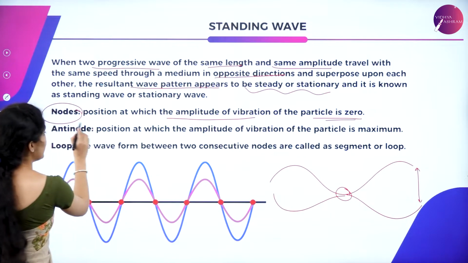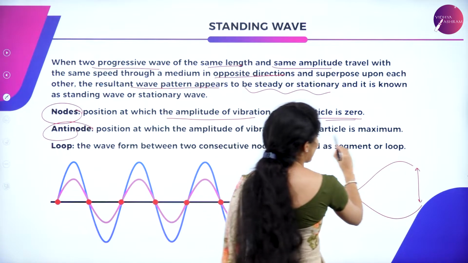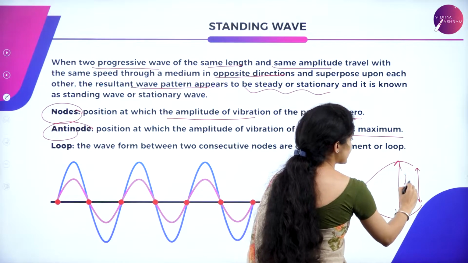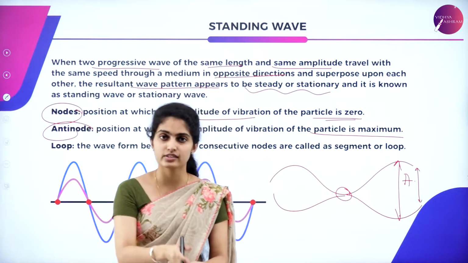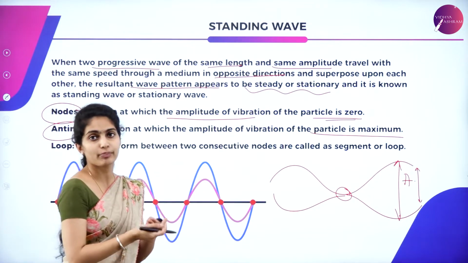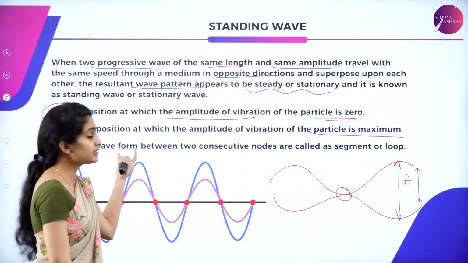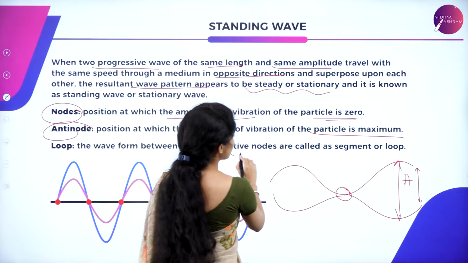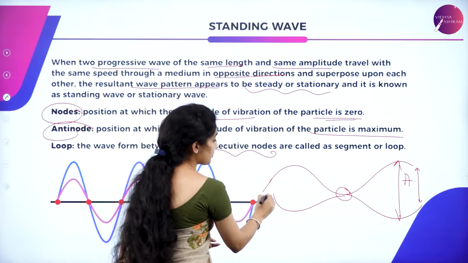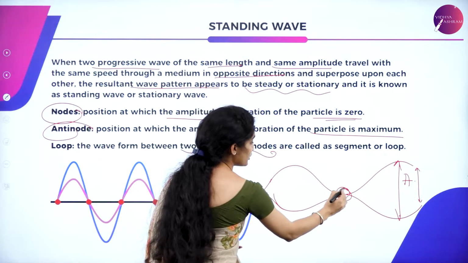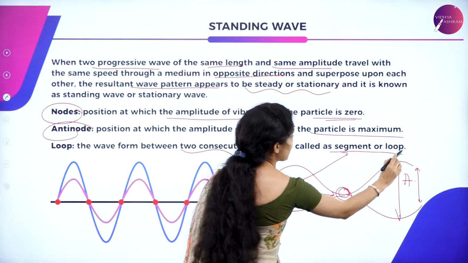In the case of an antinode, it is the position at which the amplitude of vibration is maximum. Here its amplitude A is maximum, the amplitude of the vibration of the particles. The particles always vibrate, so the amplitude of vibration is maximum. Next is the loop. The waveform between two consecutive nodes is called a segment or a loop. Between two consecutive nodes there is a certain gap, and that gap is called a segment or a loop.